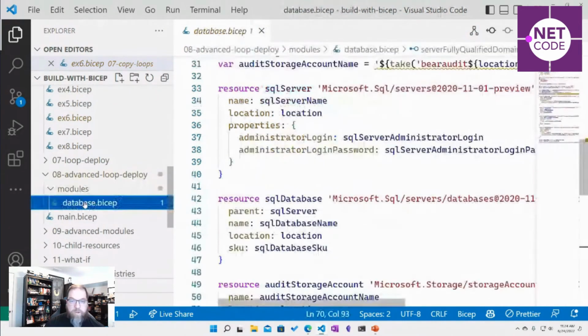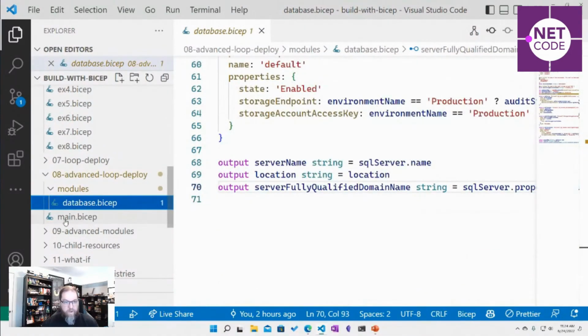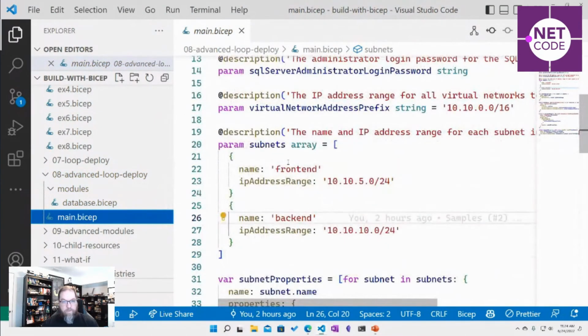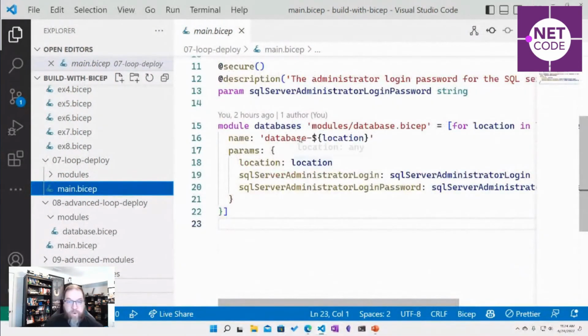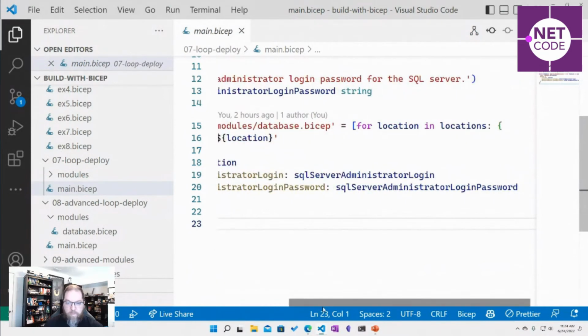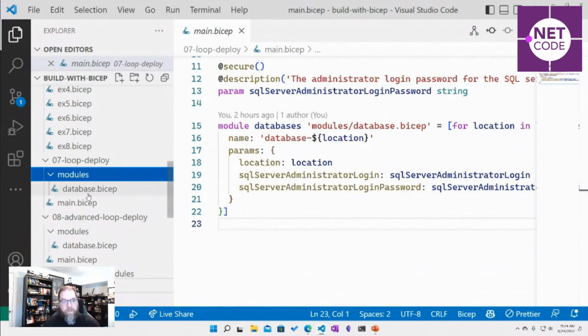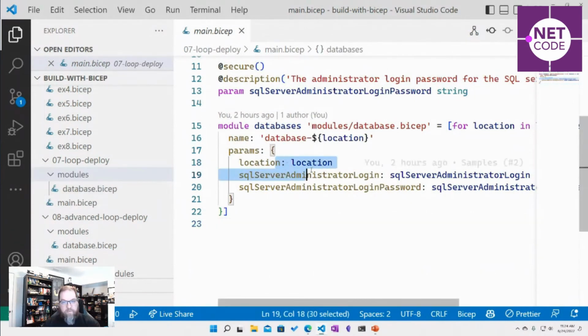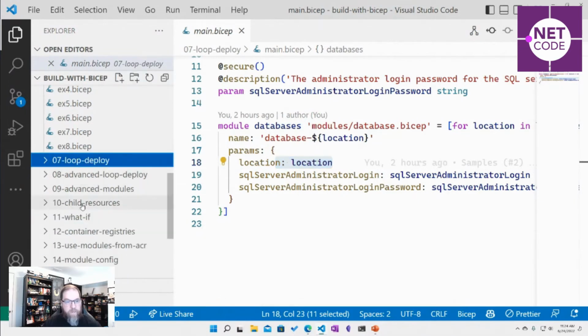So we can make a module for a database. We have all of our database stuff, and what we can do, I'll just stick with this one, is we can just loop over that. So we can consume our module and have multiple instances of it that we're just passing in maybe a different location every time and the same username and password. We have those options. So we have a lot of building blocks.